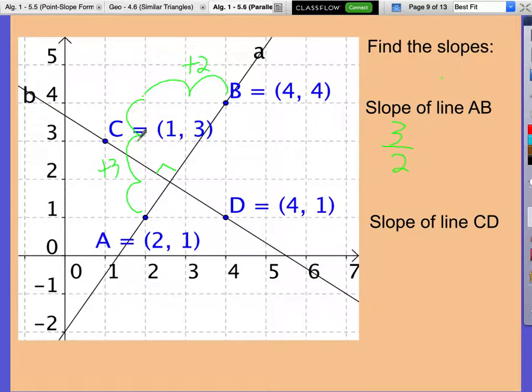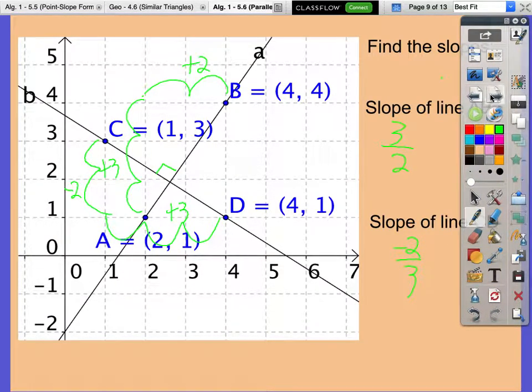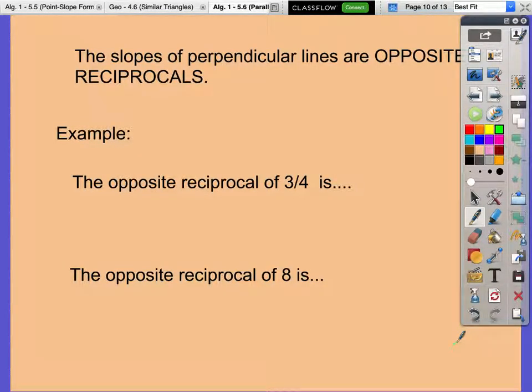Let's look at CB. Rise over run. It actually goes negative: it falls 2, and it runs 1, 2, 3. What's the slope of this line? What do we notice about these two? They're opposite signs. This one's positive, this one's negative. They're the negative reciprocal. This one is 3/2, this one's 2/3. Reciprocal means you flip it. And these lines were perpendicular, right? Well, perpendicular lines will always have opposite reciprocal slopes.